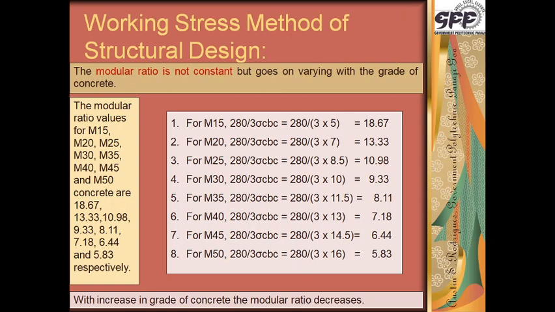Our observation leads us to understand that from M15 to M20, M25 and so on, if we go on increasing the grade of concrete, the value of the modular ratio decreases. Observe over here, it was 18.67. It has gone down to 5.83 for M50 concrete.